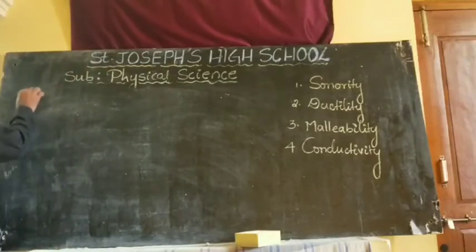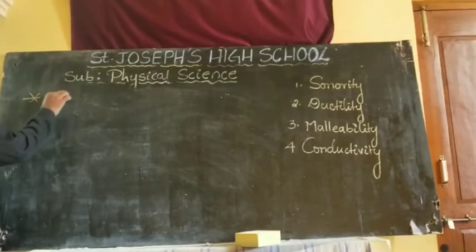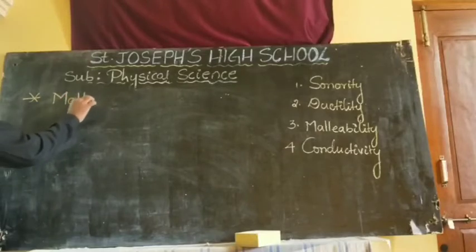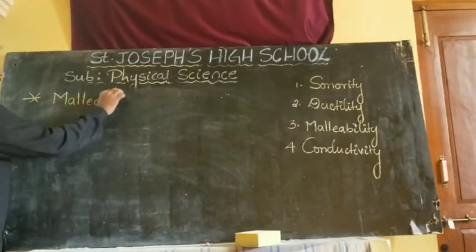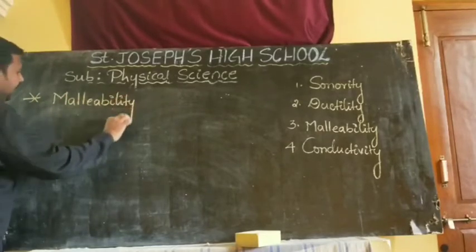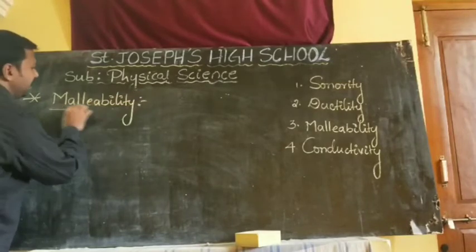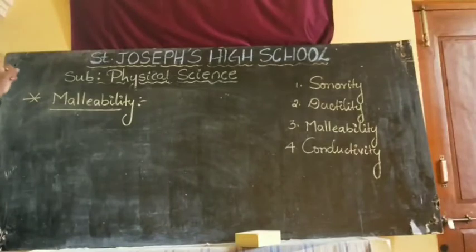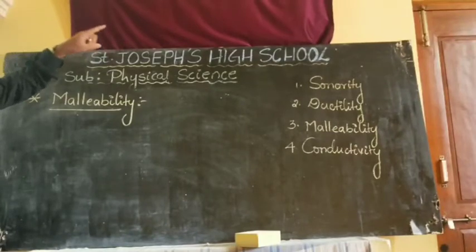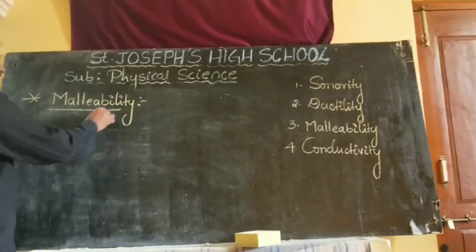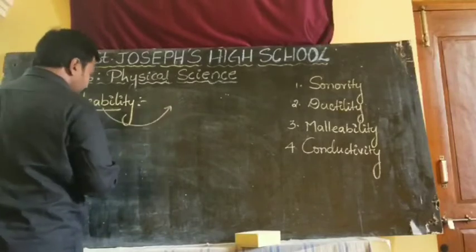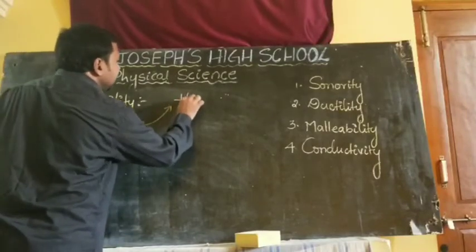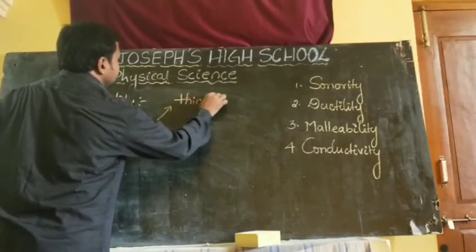The next property is malleability. What is meant by malleability? Ductility means the property of converting into thin wires, I said. Malleability means the property of converting into thin sheets.